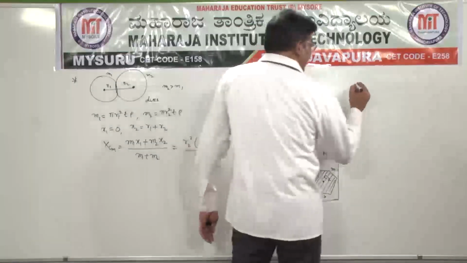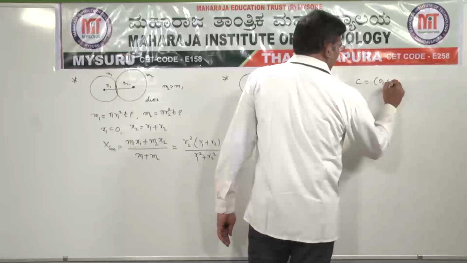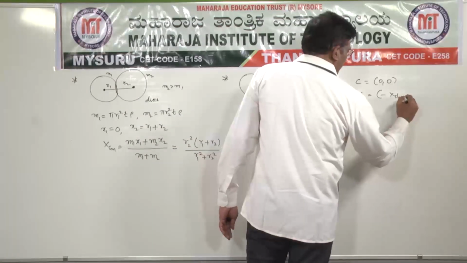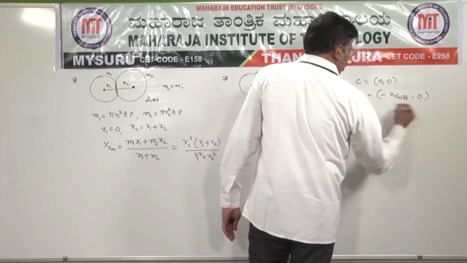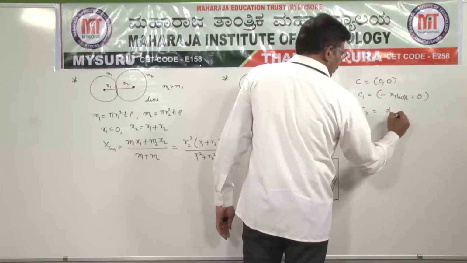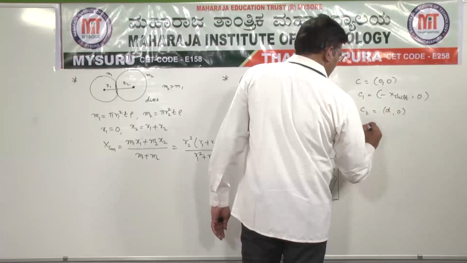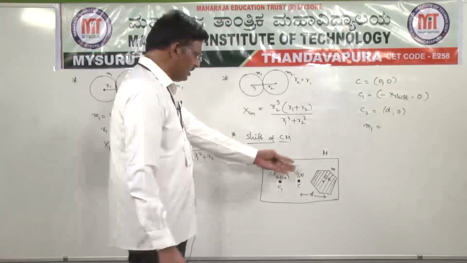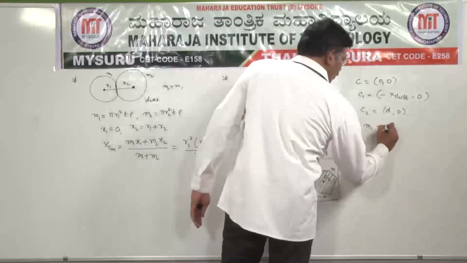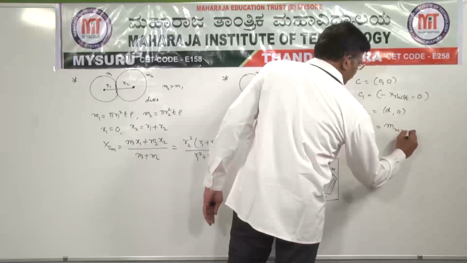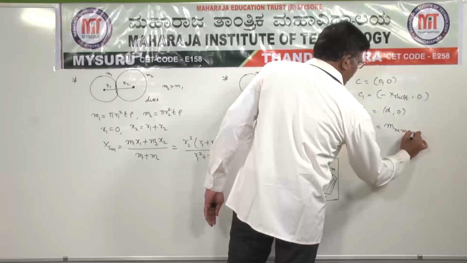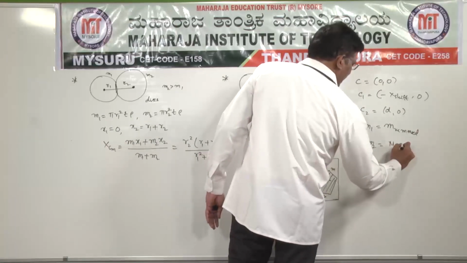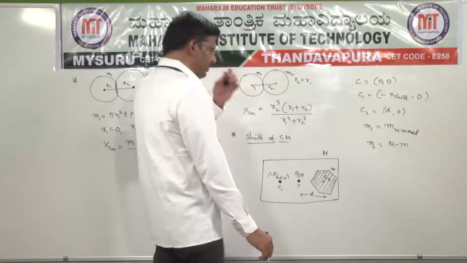So C is at the origin, C1 is equal to minus x shift comma 0, C2 is equal to D comma 0 coordinates, and M1 is the removed mass, and M2 is the remaining mass, capital M minus small m.